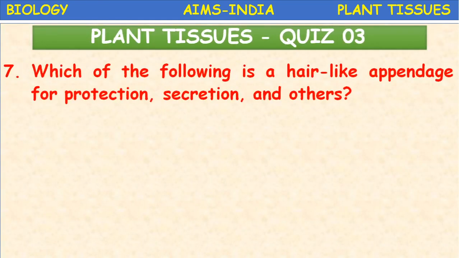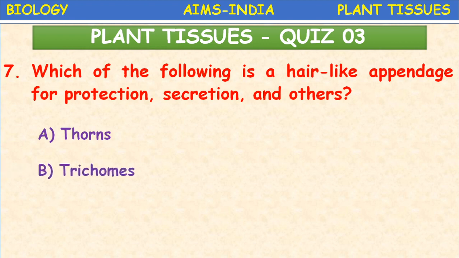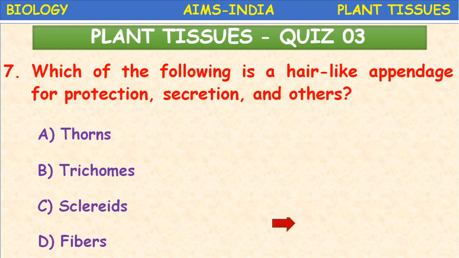Next, which of the following is a hair-like appendage for protection, secretion and others? Thorns, trichomes, sclereids, fibers. Hair-like appendages for protection are trichomes, present on the stem. They help in protection, and they possess some chemical secretions which protect the plant from herbivorous animals. Okay, trichomes.